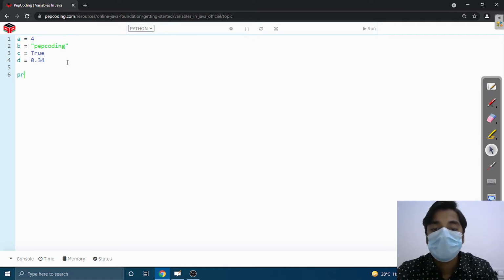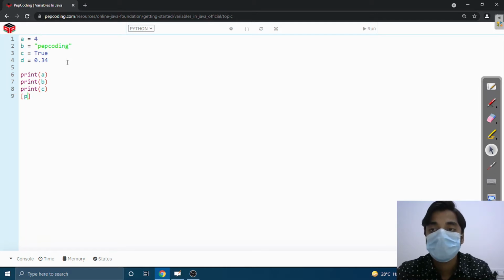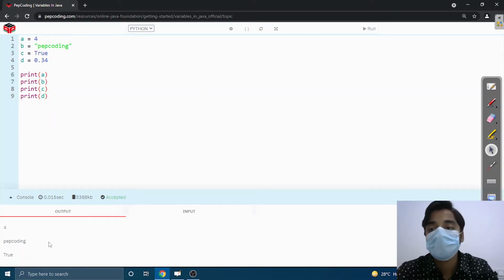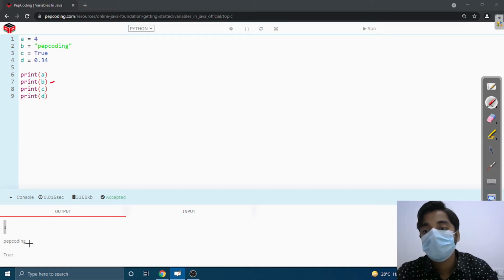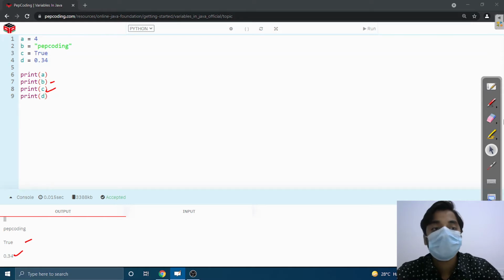Now if we see the output by printing all the values, that is A, B, C and D, if we run this, we can see A is storing 4 and B is storing Pep Coding, C is storing a boolean value true, and D is storing the float value 0.34.